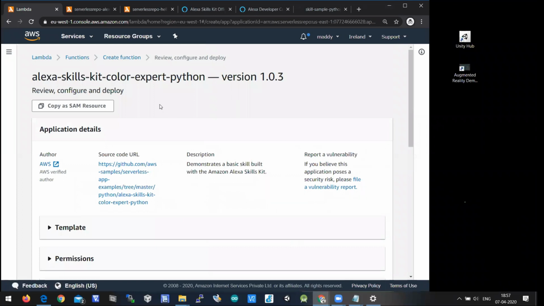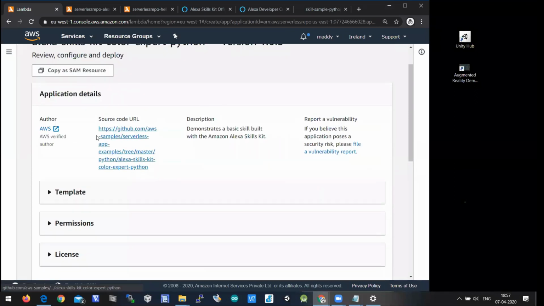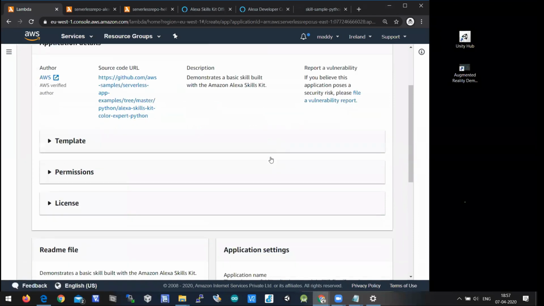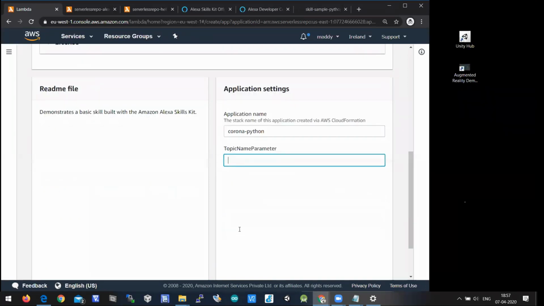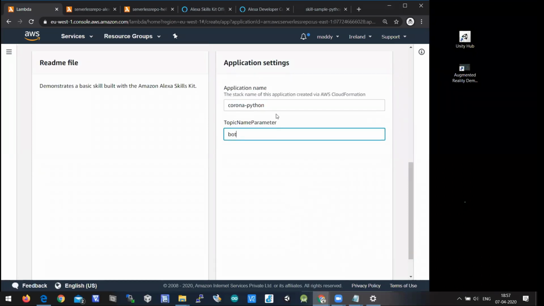When I click on this, I get Alexa Skills Kit Color Expert Python version 1.0.3. The source code URL, which is a GitHub URL, is there, along with a README file and the application name. For the application name, I'll write Corona Python or something like that. There should be a topic name parameter. Say it's a bot or something like that.